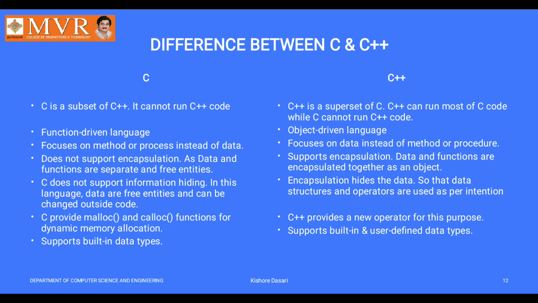C is a function driven language. C++ is an object driven language, or object oriented programming language. C doesn't support encapsulation, as data and functions are separate and free entities, but C++ supports encapsulating functions and data together.